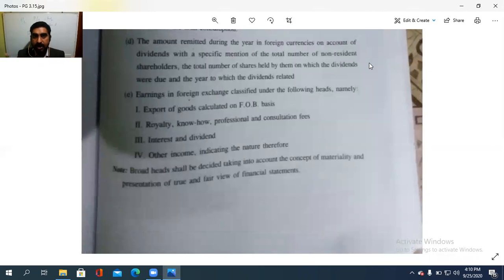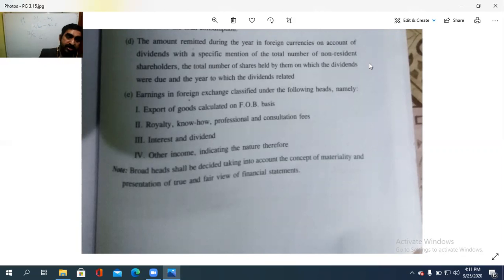Then the amount remitted during the year in foreign currencies on account of the dividends with a specific mention of the total number of non-resident shareholders, the total number of shares held by them on which dividends were due and the year to which the dividends related, and earnings in foreign exchange classified under the following heads as export of goods calculated on FOB basis, free on board, that is FOB.